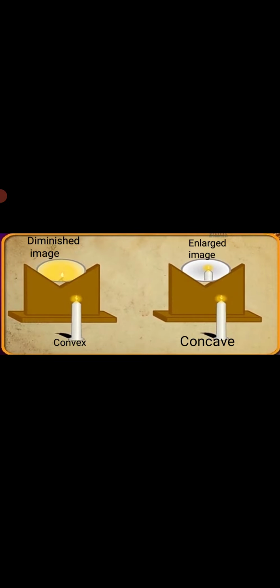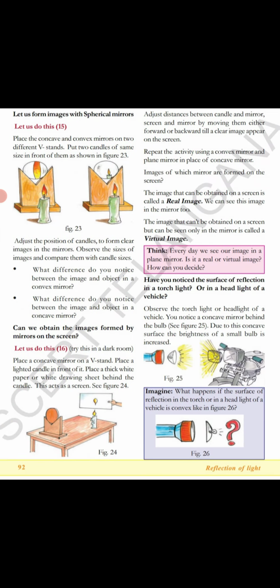See, when we placed candles in front of the convex mirror and concave mirror, we could see a diminished, in a sense, small image in the convex mirror and an enlarged, big image in the concave mirror. What difference do you notice between the image and object in a convex mirror?